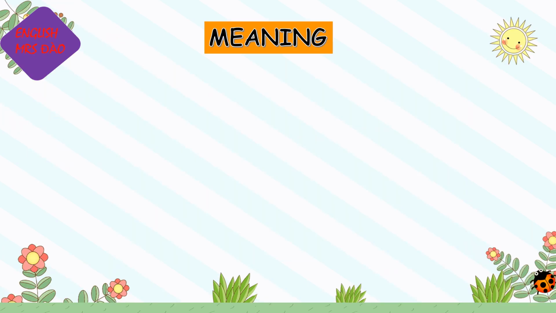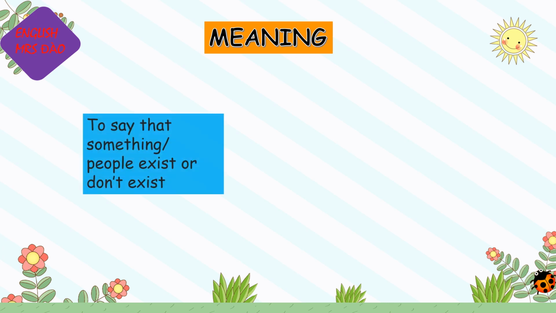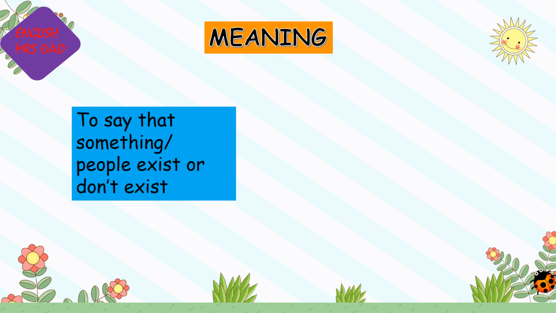Firstly, we move to study the meanings of there is, there are. It means when to use there is, there are. We use there is, there are to say that something or people exist or don't exist.